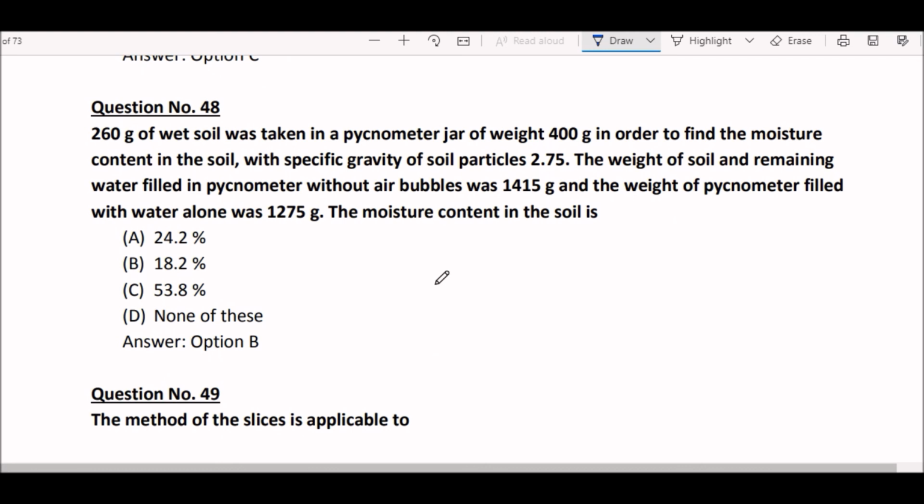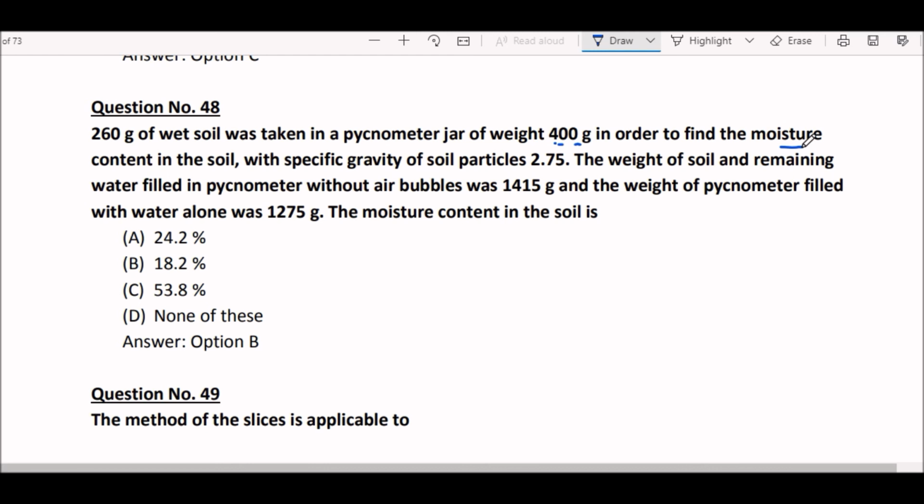260 gram of wet soil was taken in pyknometer jar of weight 400 gram in order to find the moisture contained in the soil with a specific gravity of soil particles 2.75.